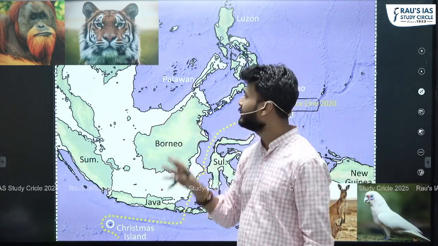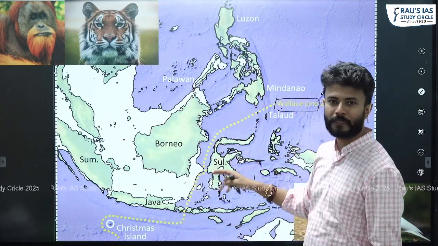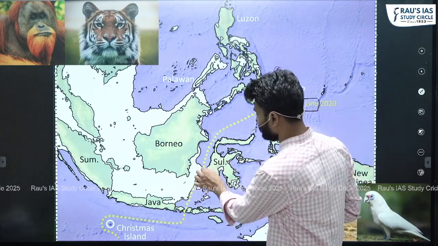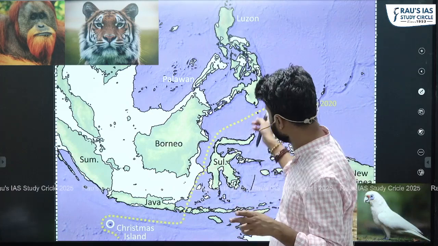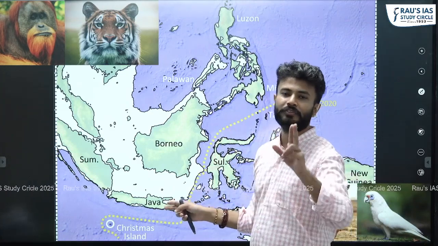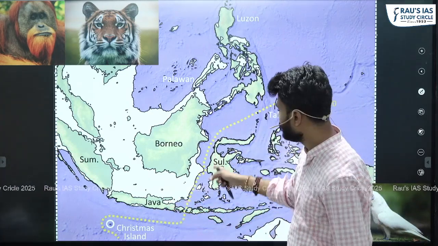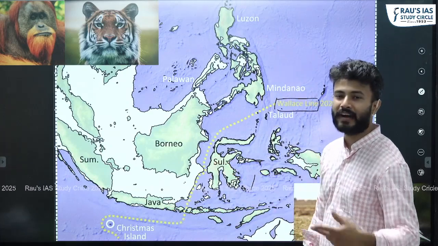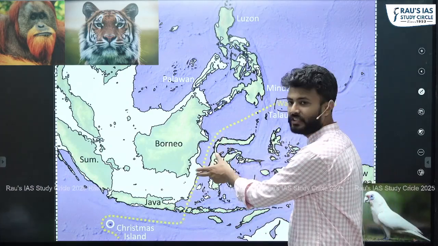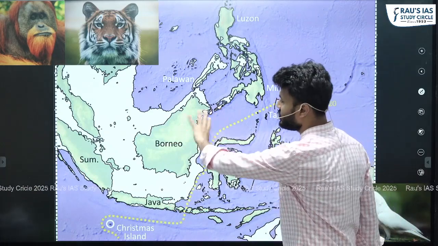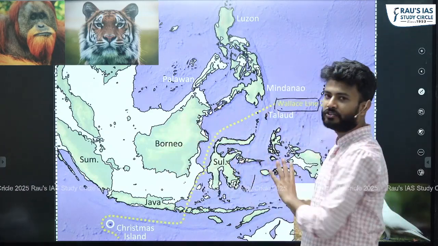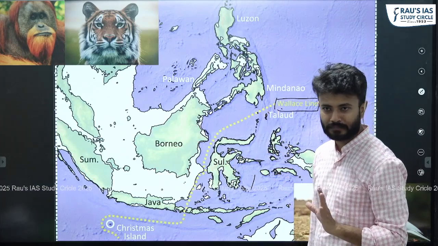You won't find tigers in this portion. But the distance is very less. So what is the reason? First, this imaginary line is known as the Wallace line, which is in this particular area and which divides two biogeographic zones, the Eurasian biogeographic zone and the Australian biogeographic zone, right?